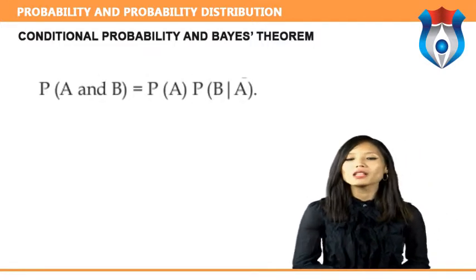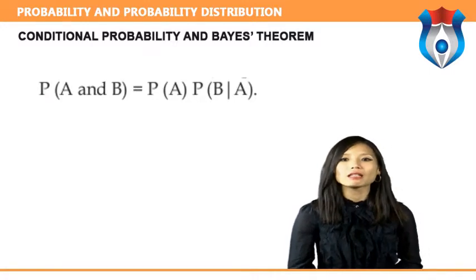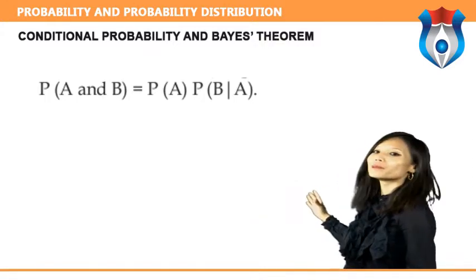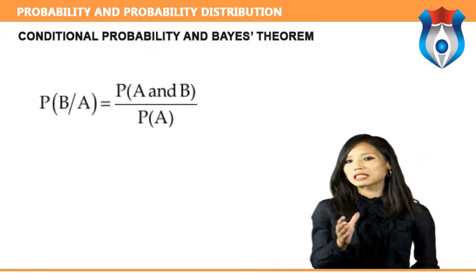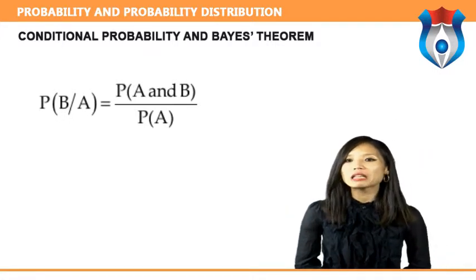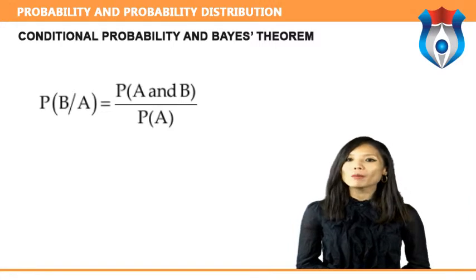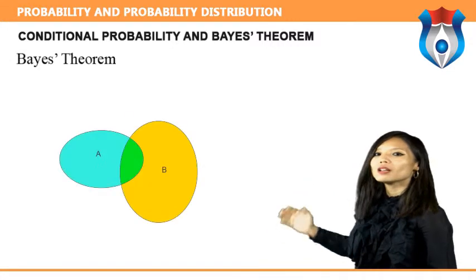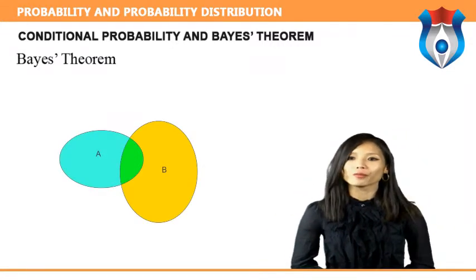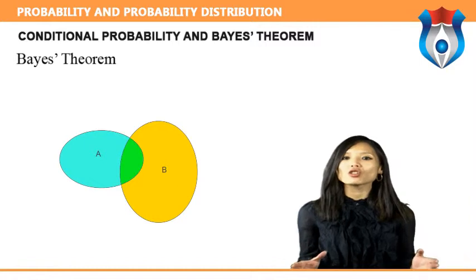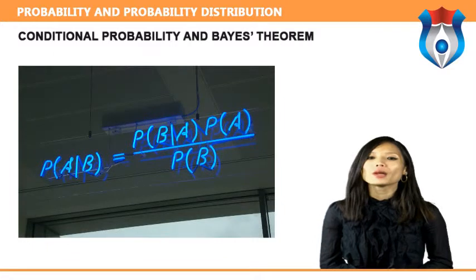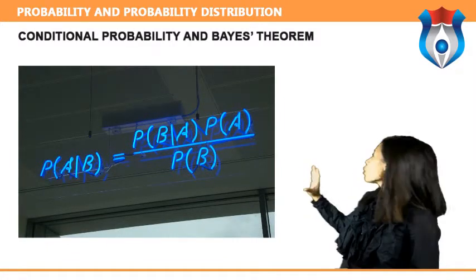If events A and B are not independent, then the probability of the intersection of A and B, the probability that both events occur, is as shown on the screen. From this definition, the probability of B given A is easily obtained by dividing by probability A. This is shown on your screen. Let's describe Bayes' theorem. Bayes' theorem describes a relationship that exists within an array of simple and conditional probabilities. Bayes' formula is as shown on the screen.